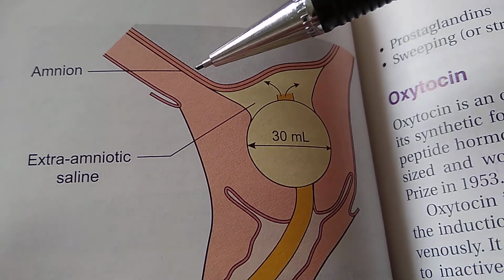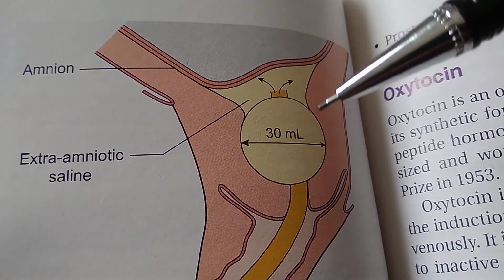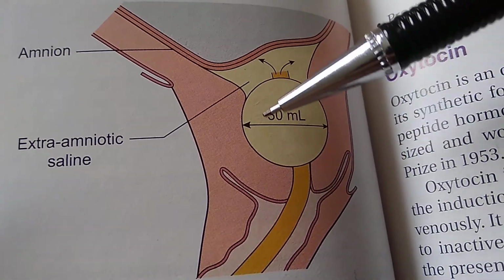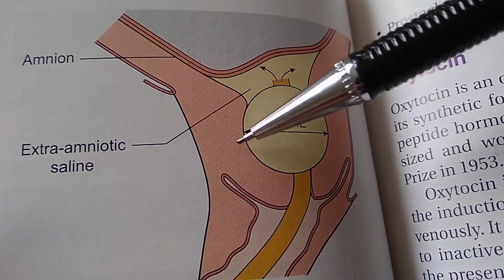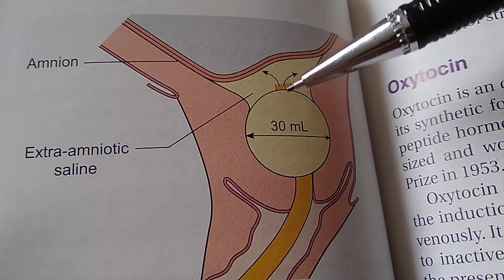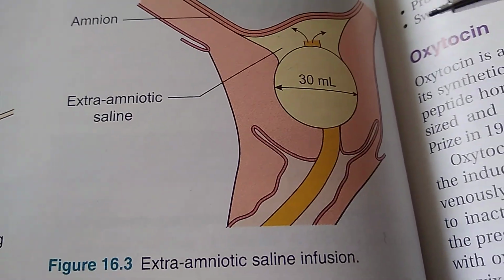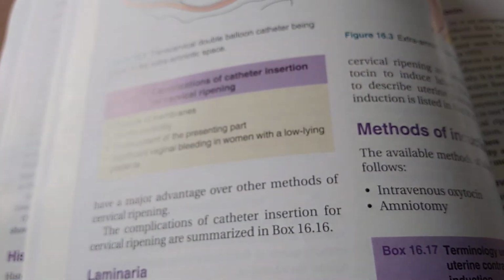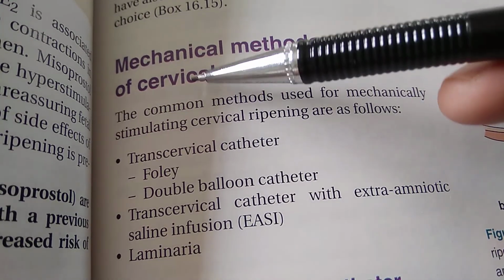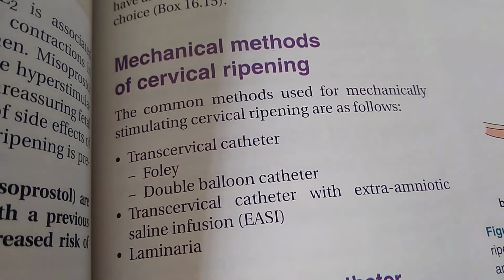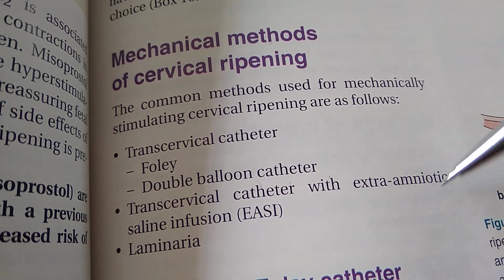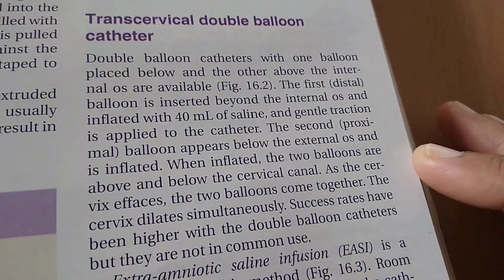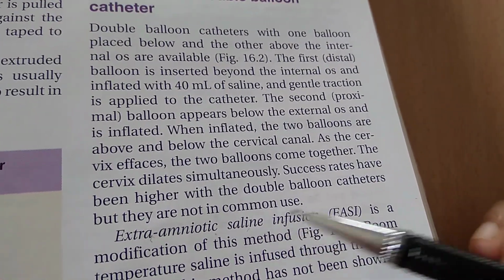Amnion. Extra amniotic saline. So what are they trying to show here? They have put a catheter kind of thing here and a balloon kind of thing here, and they're putting some pressure here. Saline infusion, extra amniotic saline infusion. Why would you do this? They are saying this is a method of cervical ripening. See, trans-cervical catheter with extra amniotic saline infusion. Double balloon catheters, etc. See here, extra amniotic saline infusion.